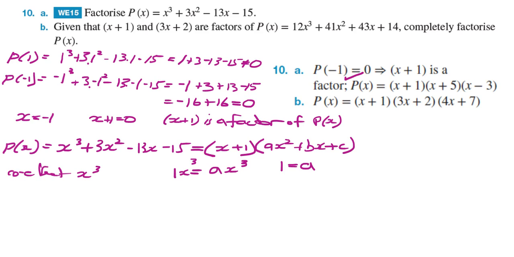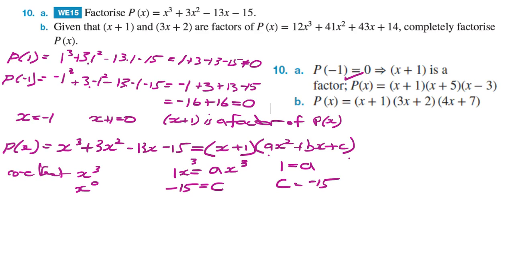So we've solved this particular value. Now we need to solve the c value. We're equating the coefficients of x to the 0. So minus 15 is equal to c. So c is minus 15.